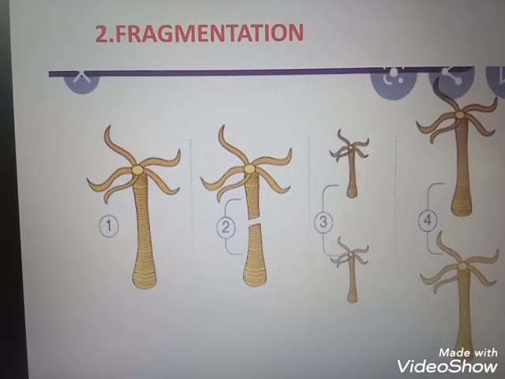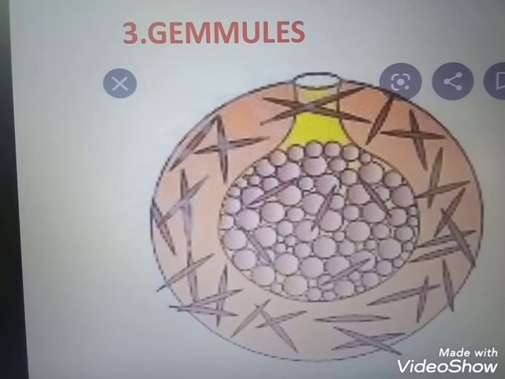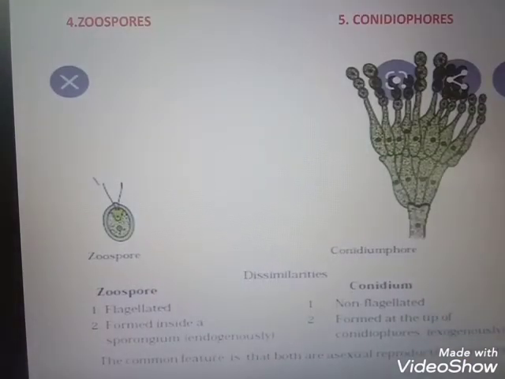Budding means an outgrowth. The parental body forms an outgrowth. That outgrowth is known as a bud, and each bud leads a new life when it gets matured. Then we discuss the spores. Asexual reproduction products are the spores. Spores may be exogenous or endogenous. Exogenous means the spores are produced outside, external, and endogenous means the spores are produced internally.